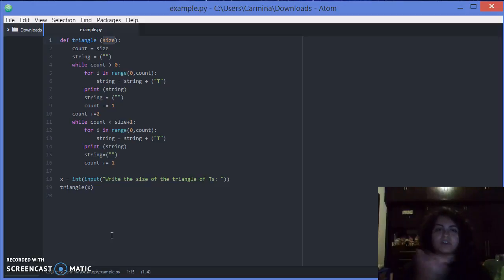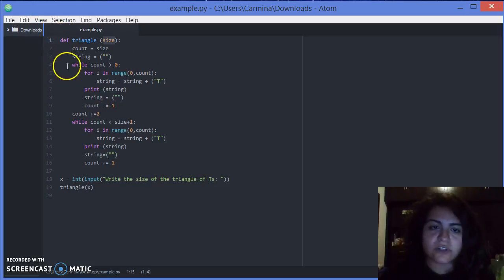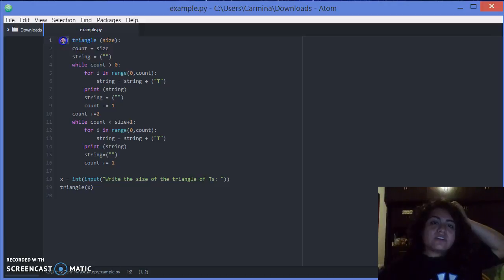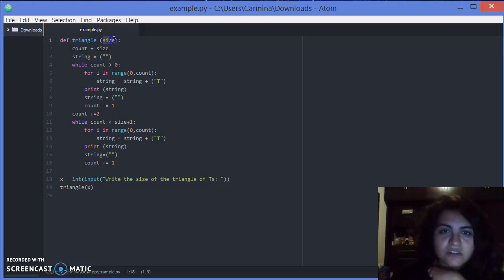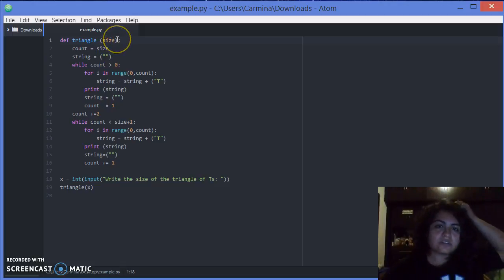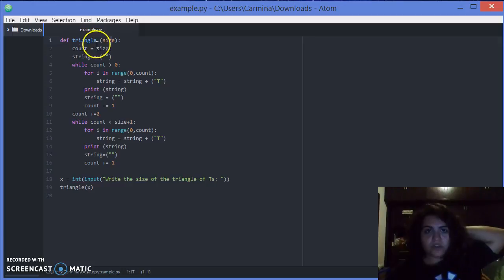So, first, if we try to read this file, I'm using Atom. It's a great program. So we start with def triangle and size. We know def is where our function will start, this is the name of the function and this is the parameter. That's a local variable. That's important. We cannot use this variable outside of the function.